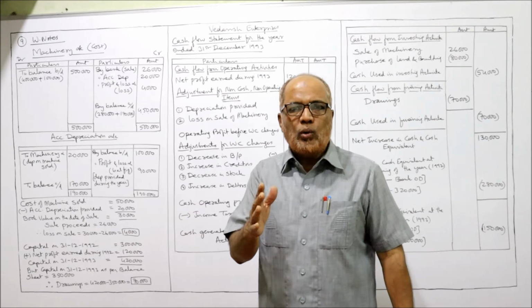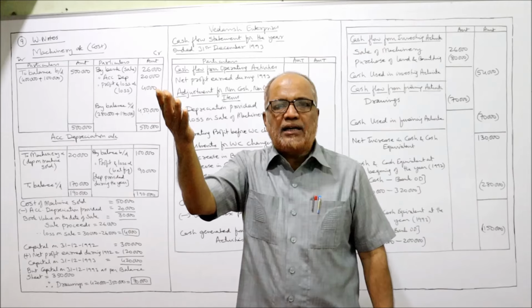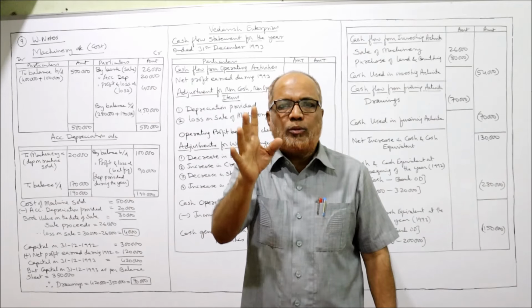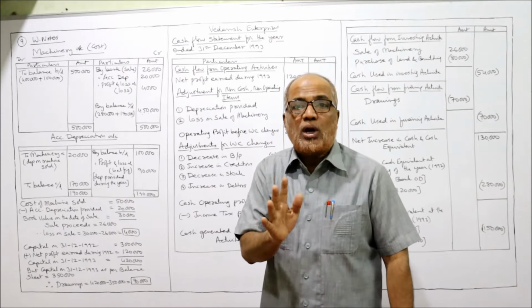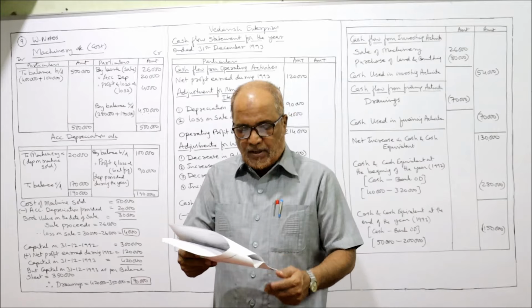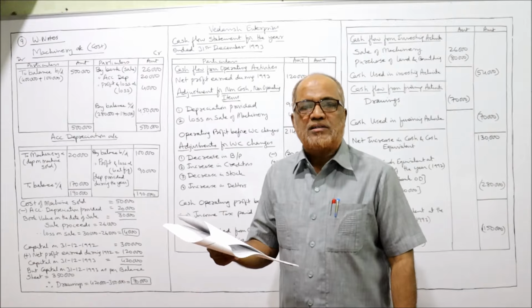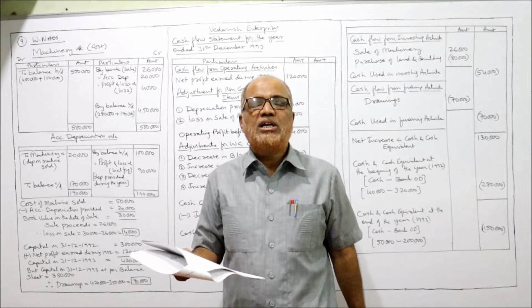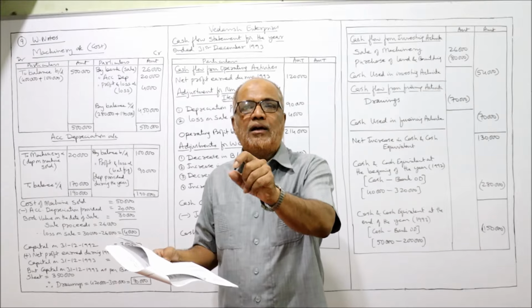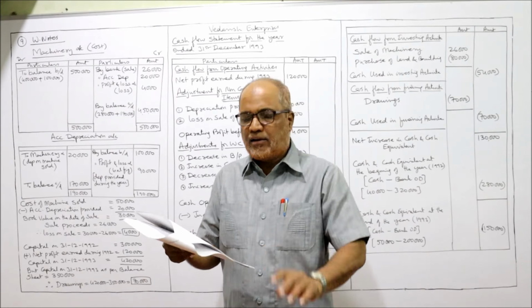You have to remember the rule: increase in current liability and decrease in current asset should be added. That rule, from the first problem till the last problem, you should not forget. Bills payable and creditors are both trade payables. In modern terminology, it will be called trade payable; it includes bills payable and creditors.